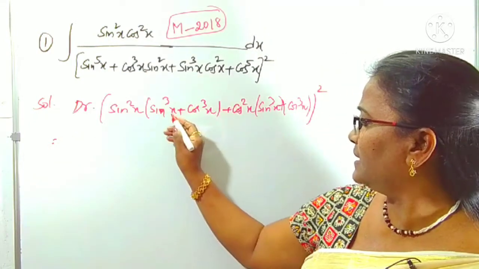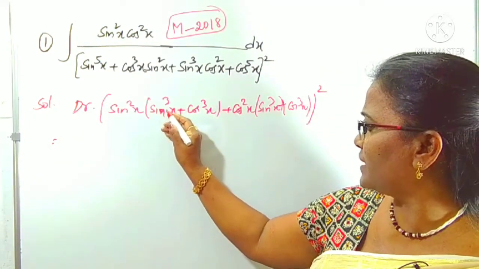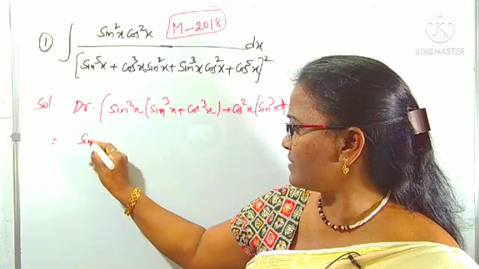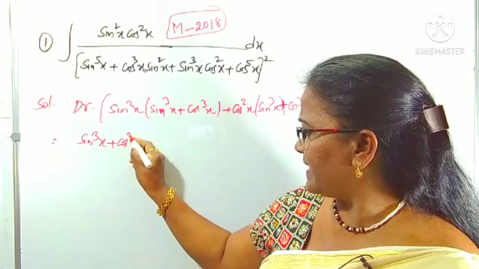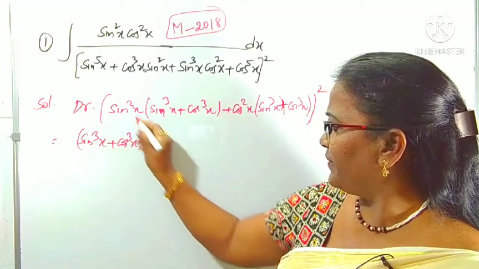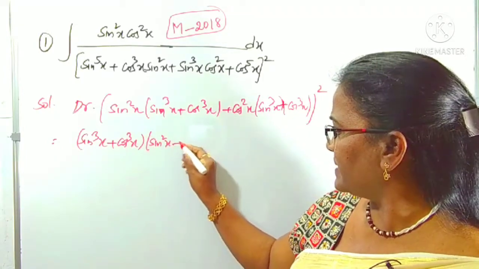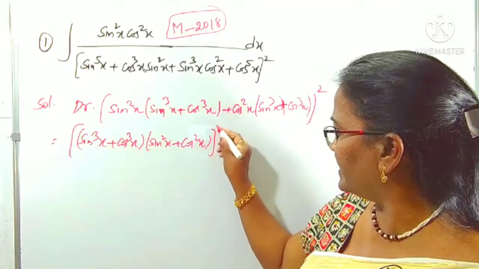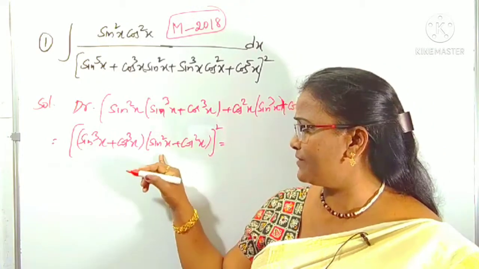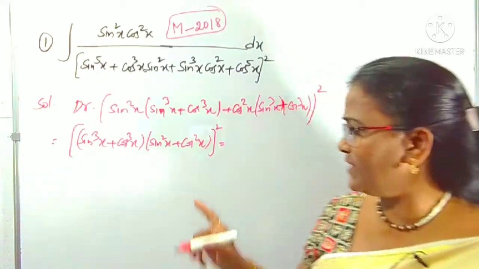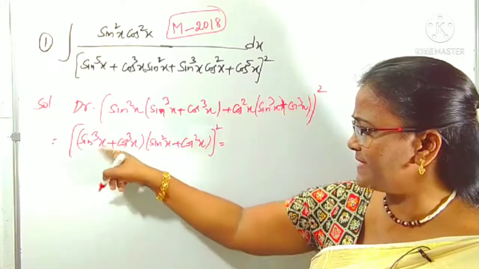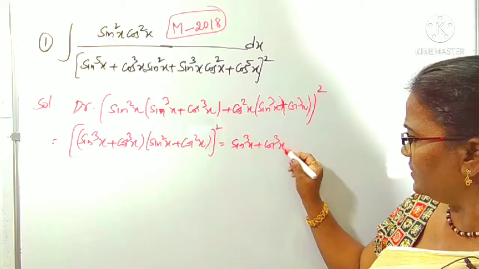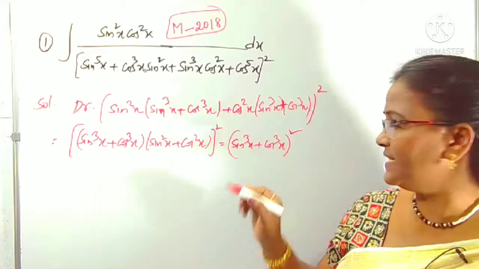What you can observe is that from these two factors there is a common factor, sin cube x plus cos cube x, here and here. By taking sin cube x plus cos cube x out, what is left over here? Sin square x plus cos square x, overall square, right? Don't forget this square. Very well, sin square x plus cos square x is 1. That's why this becomes 1. 1 into something is that thing only. It becomes sin cube x plus cos cube x whole square, right?